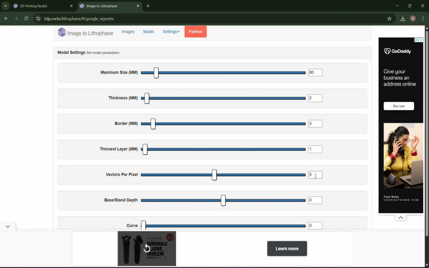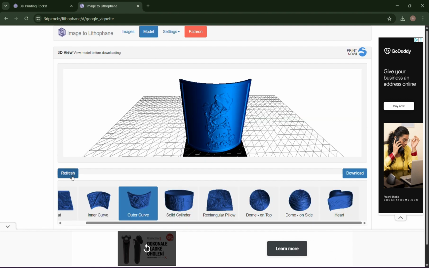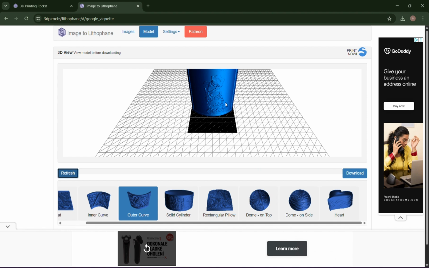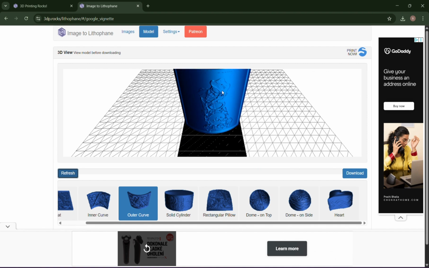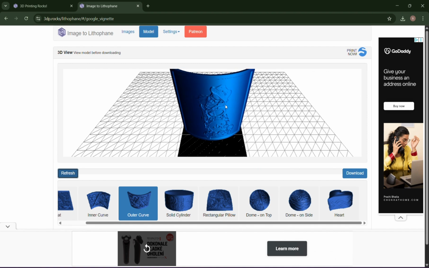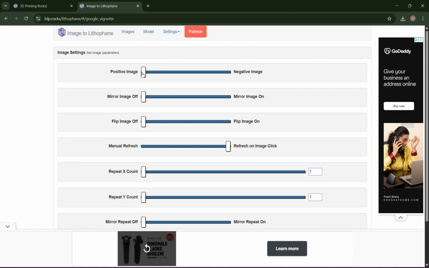Then you need to go again to the model and refresh, and check again if the model looks good or not. Then we need to check the image settings, where the important choice is a positive or negative image. I recommend a positive image.